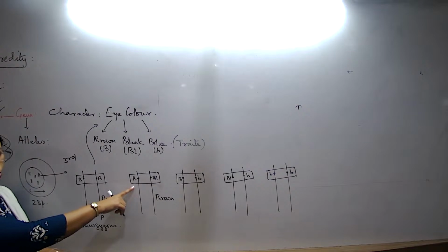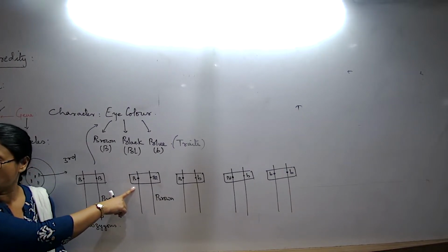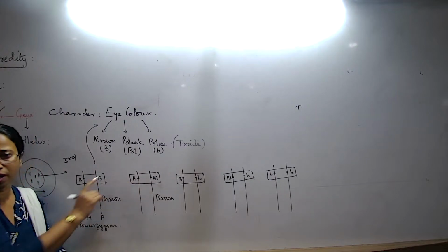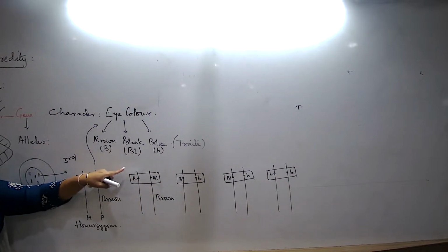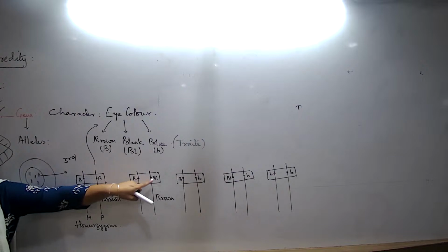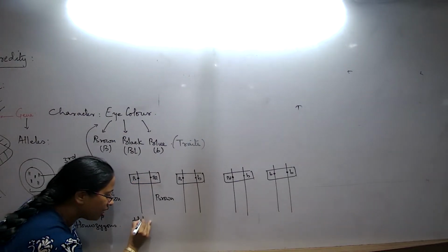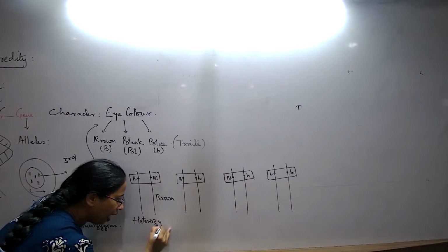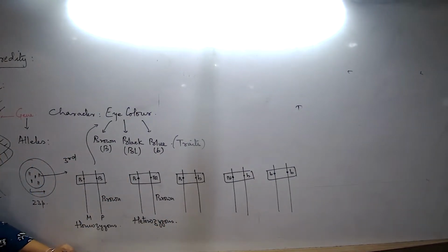When a pair of chromosomes has 2 dissimilar alleles, 2 non-identical alleles for a gene, 2 contrasting alleles, these are the different terms used, then what is this condition known as? We will say this condition is known as heterozygous. Are you clear about the homozygous and heterozygous conditions?